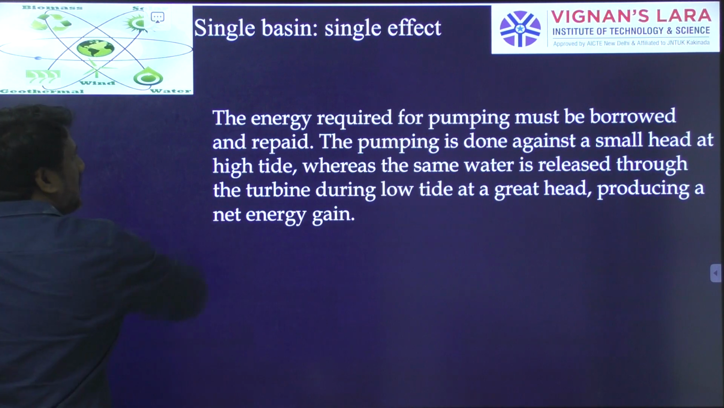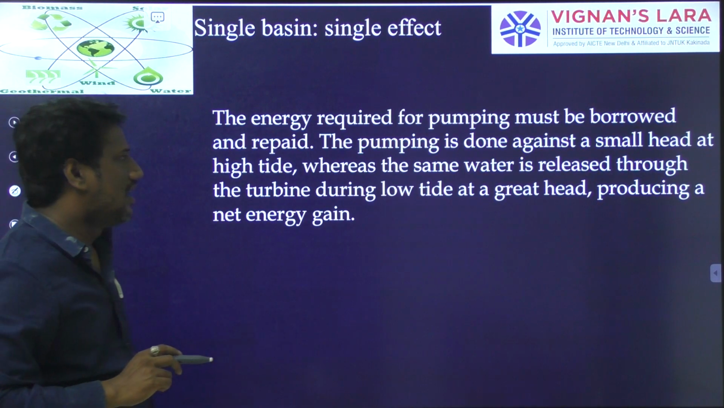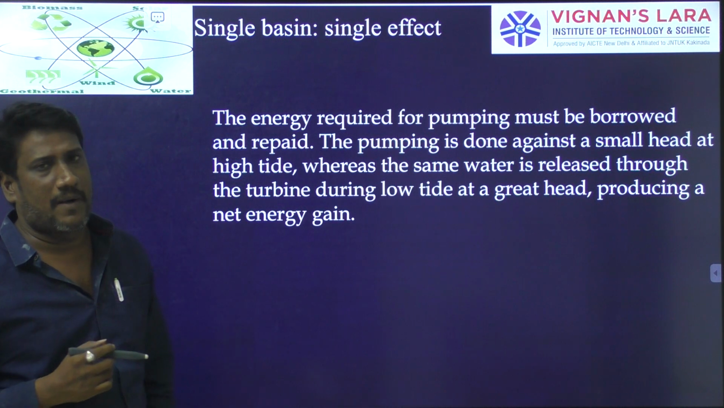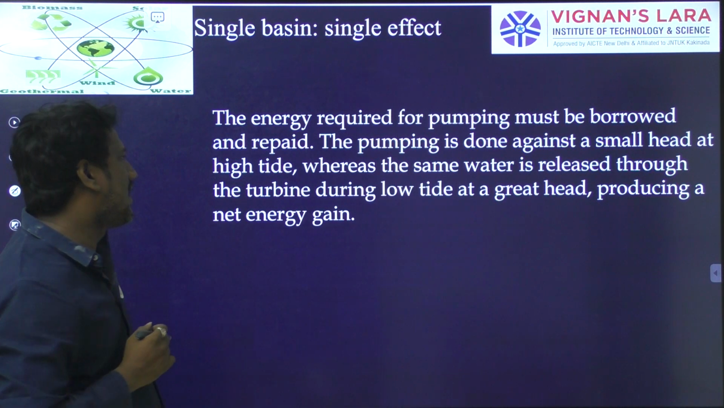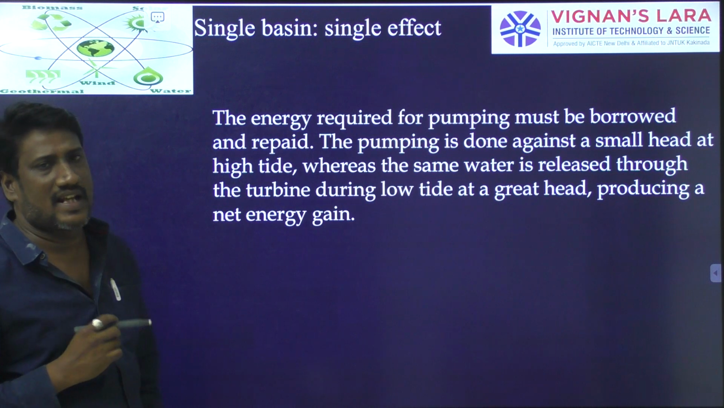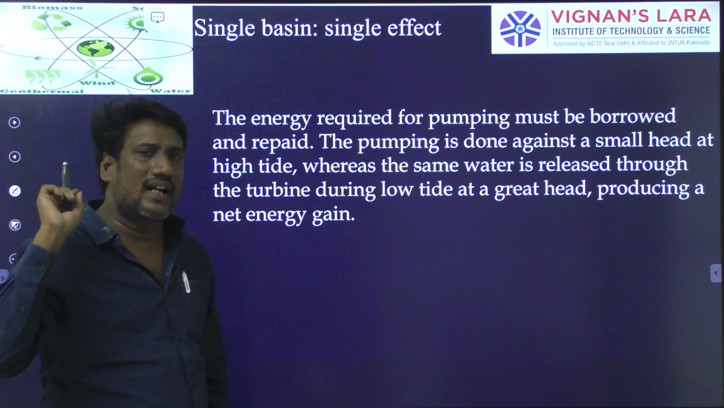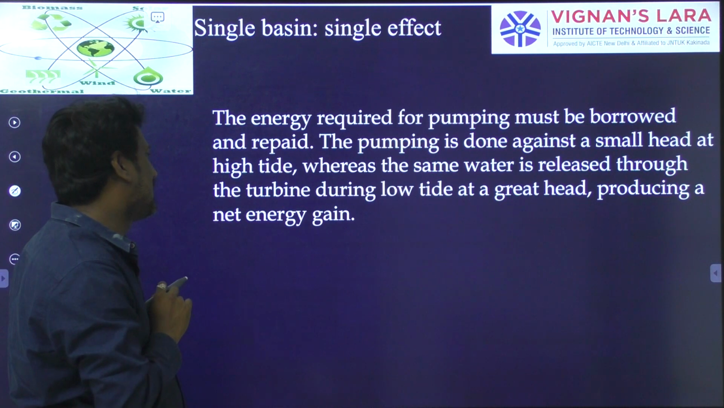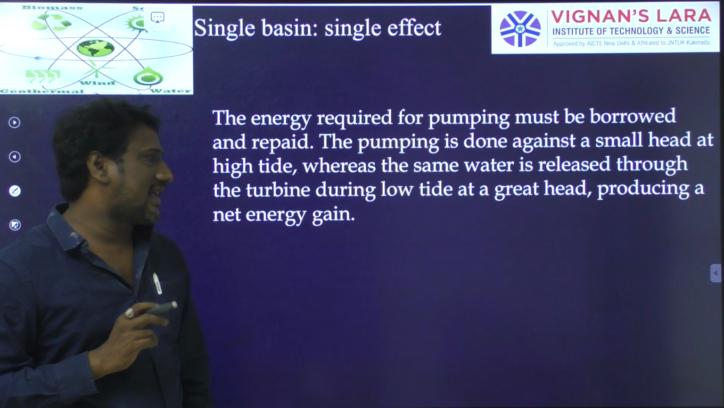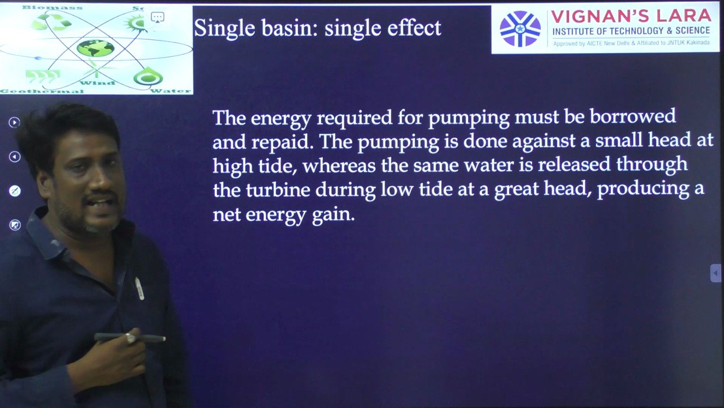Single basin, single effect. So here the energy required for pumping must be borrowed and repaid. The pumping is done against a small head at high tide, whereas the water is released through the turbine during low tide at a great head, producing a net energy gain.